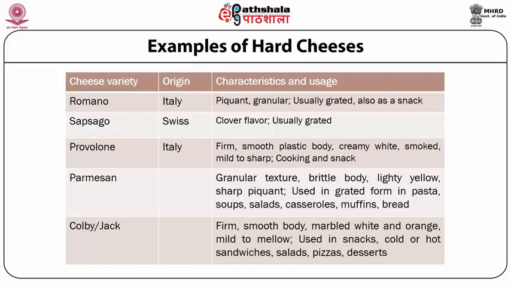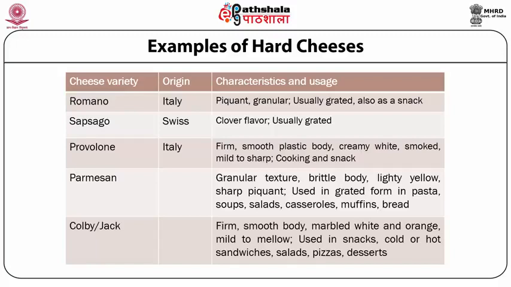The third variety, Provolone, should have a firm consistency, smooth plastic body, creamy white color, can be smoked, should have a mild to sharp flavor, and application includes cooking and snack applications.